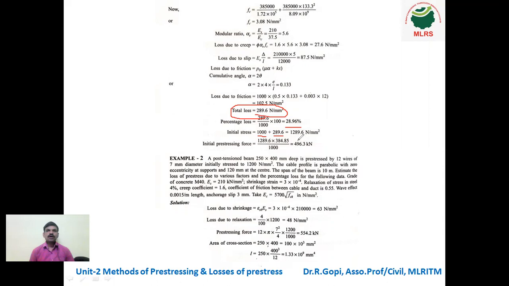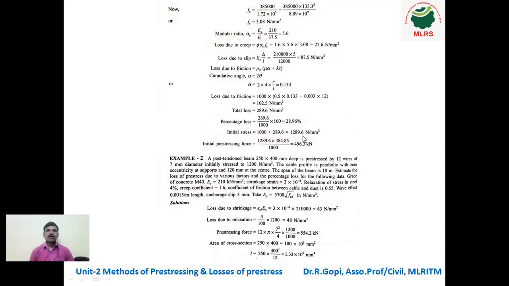We got the answer in terms of Newton, divided by 1000, meaning the initial pre-stressing force we got is 496.3 kilonewton. So this amount of initial pre-stressing force is required before stretching the tendon. If you give this amount of force, 496.3 kilonewton, the initial stress we attained